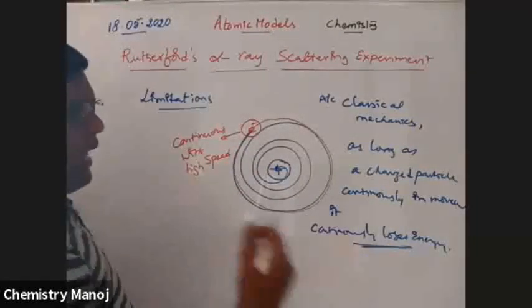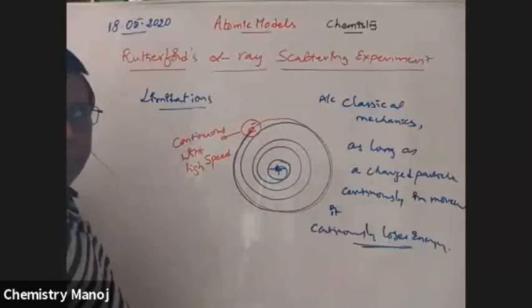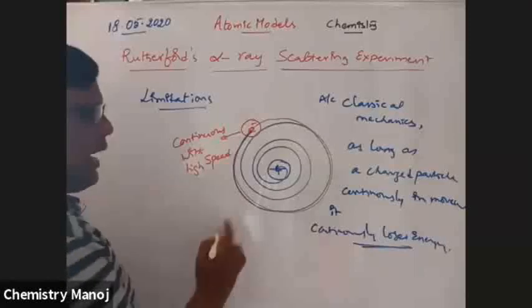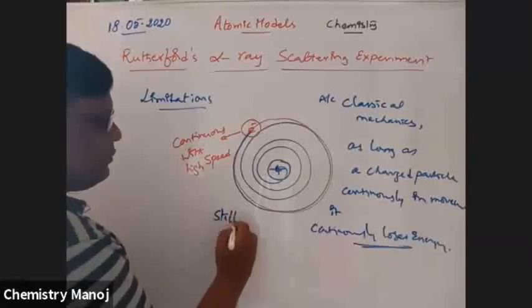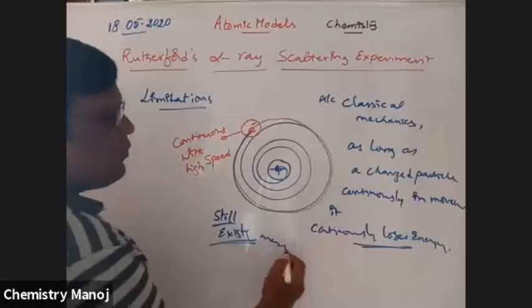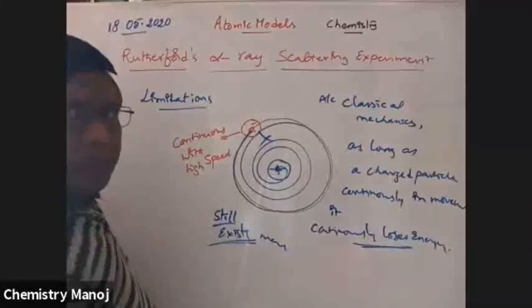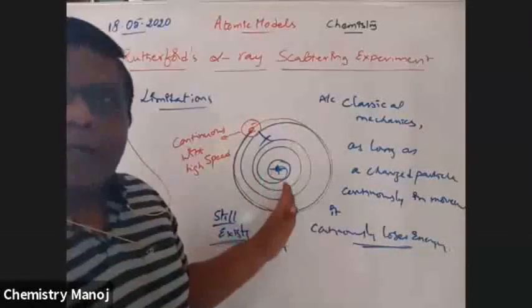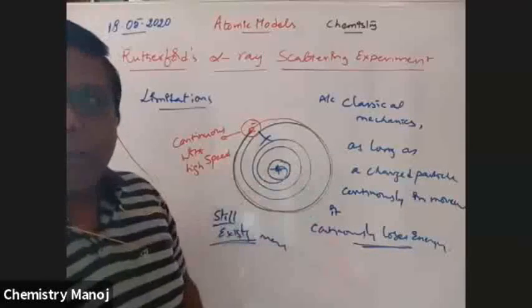That means the atom is going to collapse. But the atom still exists, which means that is not happening. According to theory this should happen, but practically it is not happening.